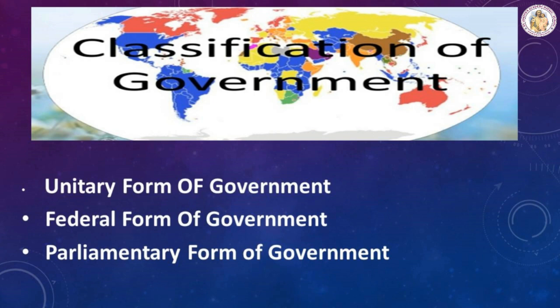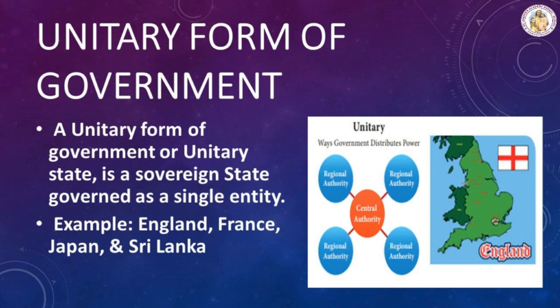Classification of government: unitary form of government, federal form of government, parliamentary form of government. Let me go through each heading. Unitary form of government. A unitary system of government or unitary state is a sovereign state governed as a single entity. Sovereign means free from the interference or control of any foreign power.